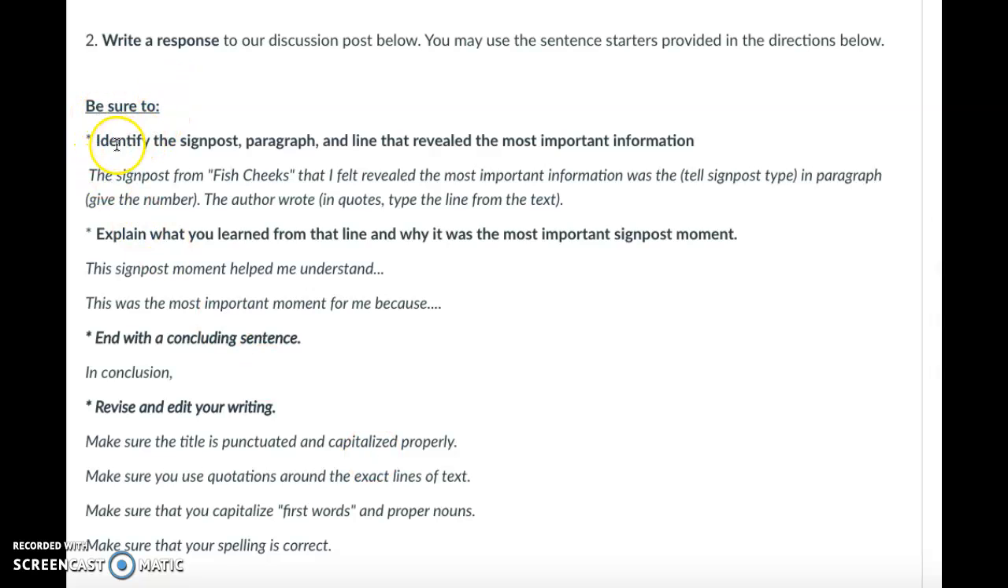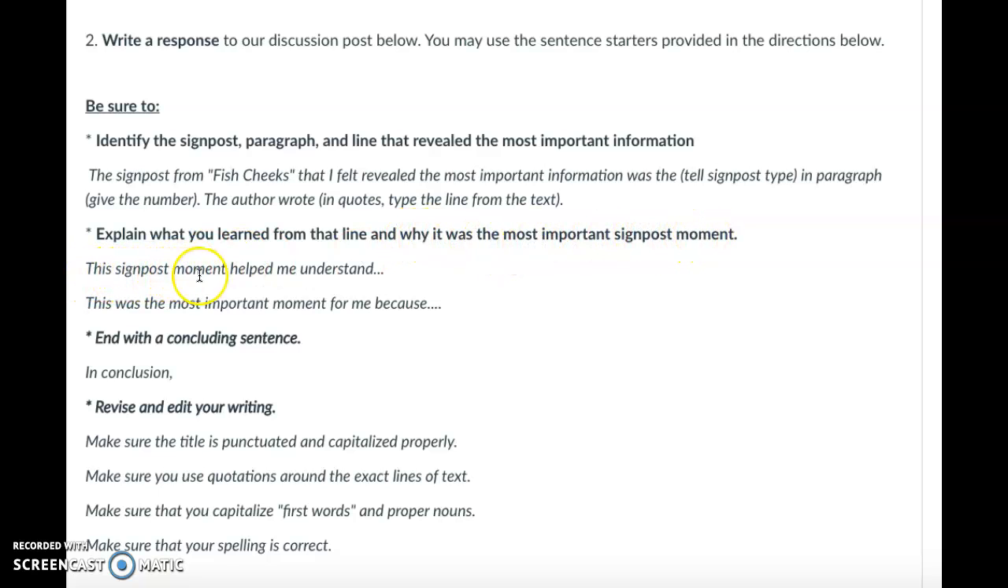Be sure to identify the signpost, paragraph, and line that revealed the most important information. For example, the signpost from Fish Cheeks that I feel revealed the most important information was the blank. Tell the signpost type. In paragraph, give the number. The author wrote, and then in quotes, whatever typed line from the text you choose to include. Explain what you have learned from that line and why it is the most important signpost moment.